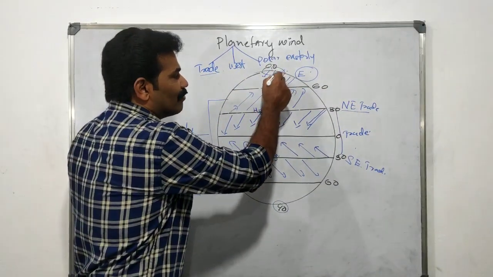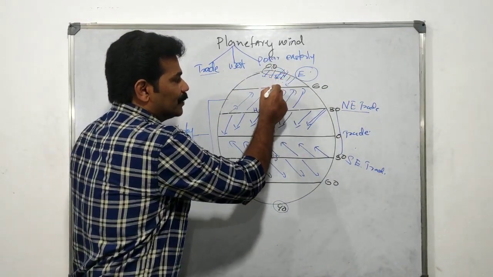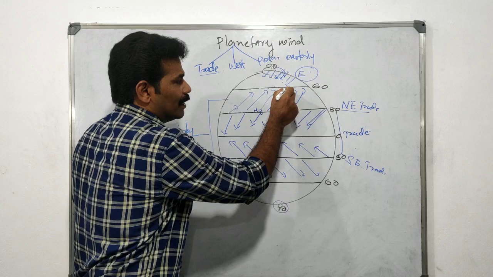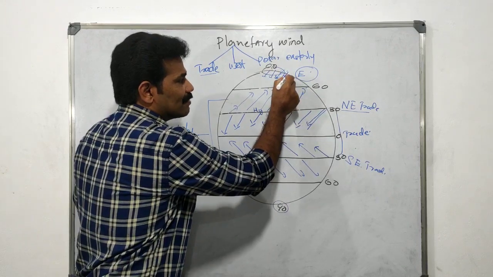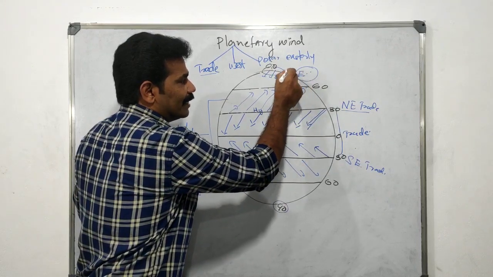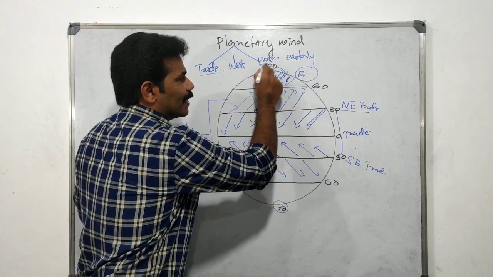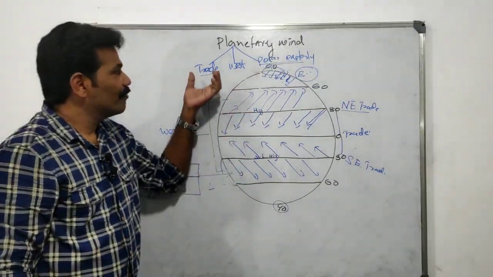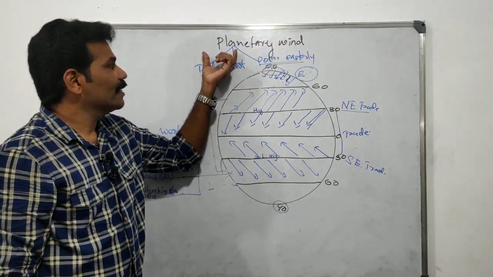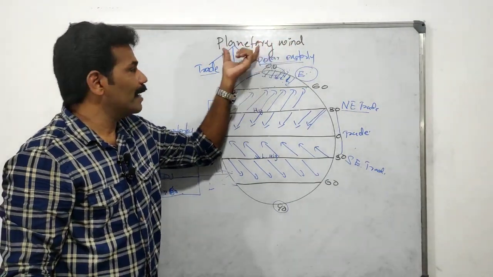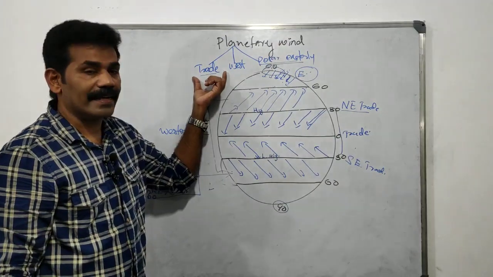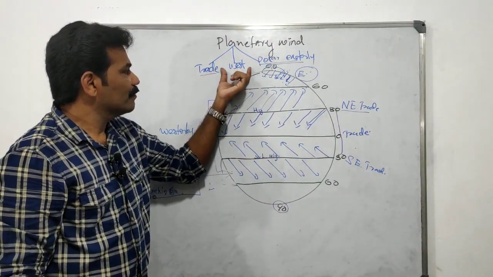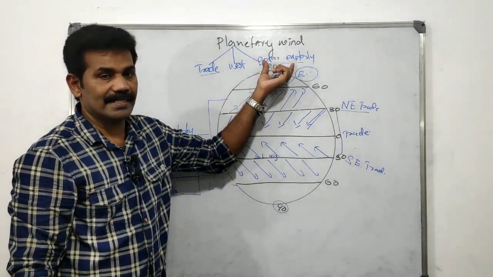So the wind blows from the high pressure region to the subpolar low pressure belt at 60°, from the east part of the earth. So it is known as the polar easterly wind. Okay, we have already discussed the planetary winds. We can see three types: trade wind, westerly and polar easterly.